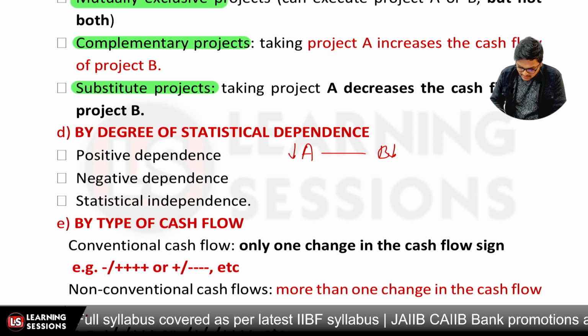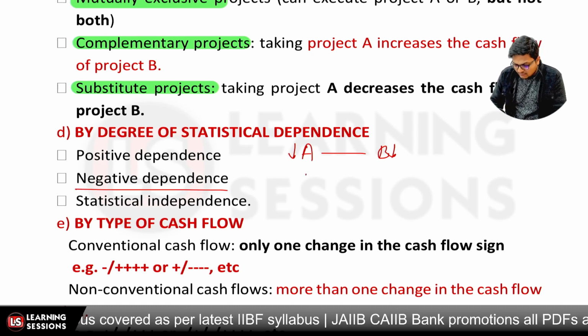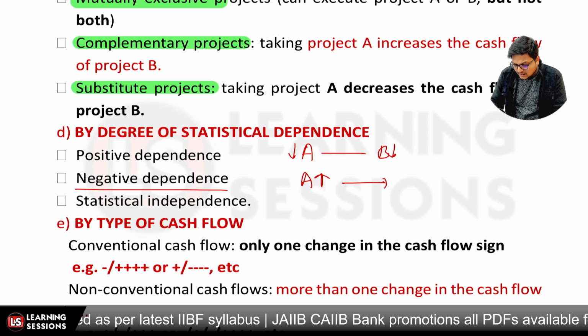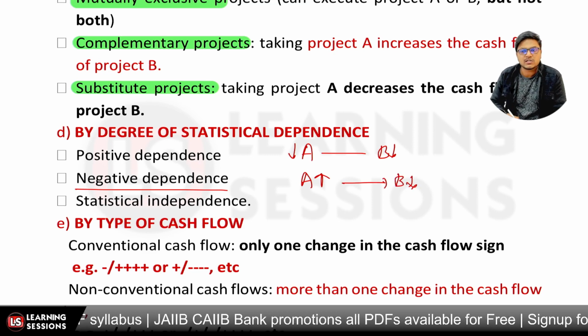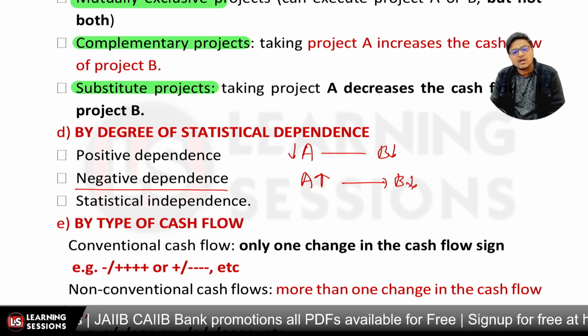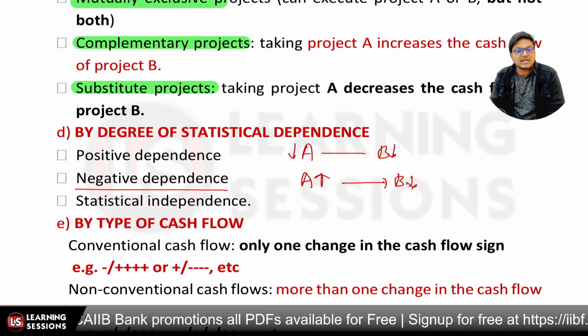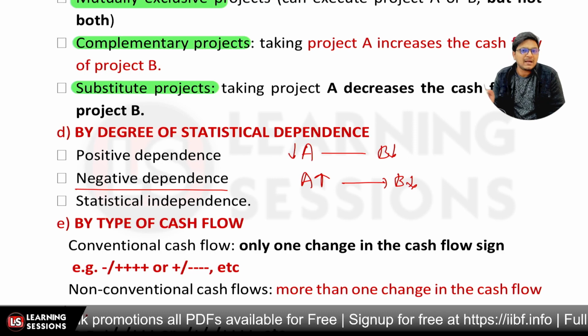Or it could be the case that there is negative dependence, that if the cash flow in A increases, the cash flow in B will decrease, or vice versa, right? And the third one is related to when those two projects are not related to each other. That's basically statistical independence.